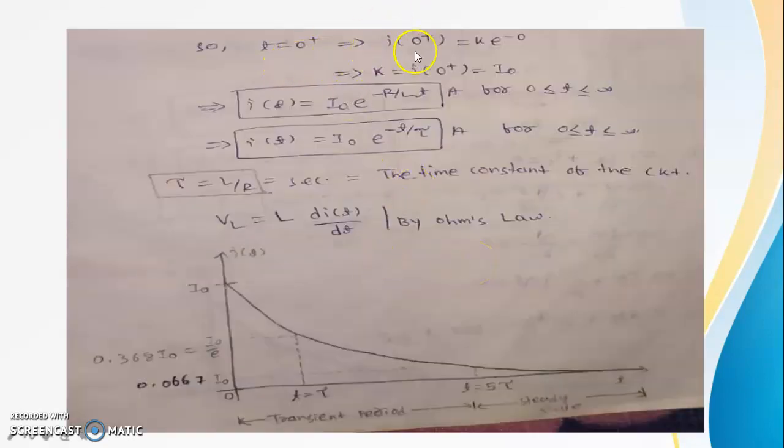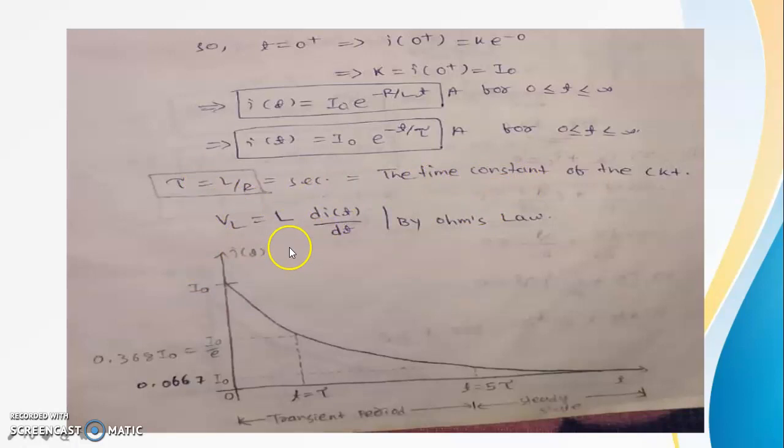So at t equals 0 plus, i(0) equals k e to the 0, so k equals i(0+) equals I0. So we can find i(t) equals I0 e to the minus R/L t. So i(t) equals I0 e to the minus t by tau. Here tau equals L/R seconds. It is the time constant of the circuit.